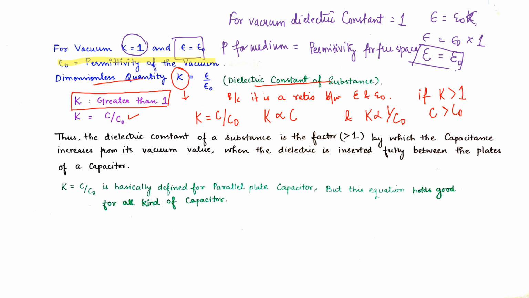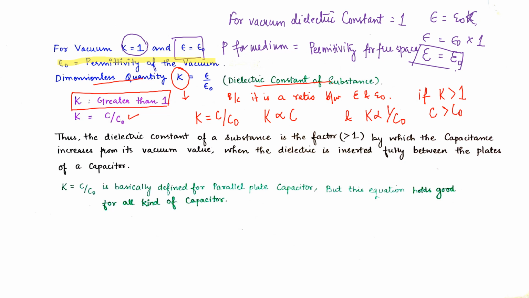So if the dielectric is a stronger dielectric, having a dielectric constant greater than 1, then the capacitance after introducing the dielectric increases and will be greater than the capacitance before we introduced the dielectric.